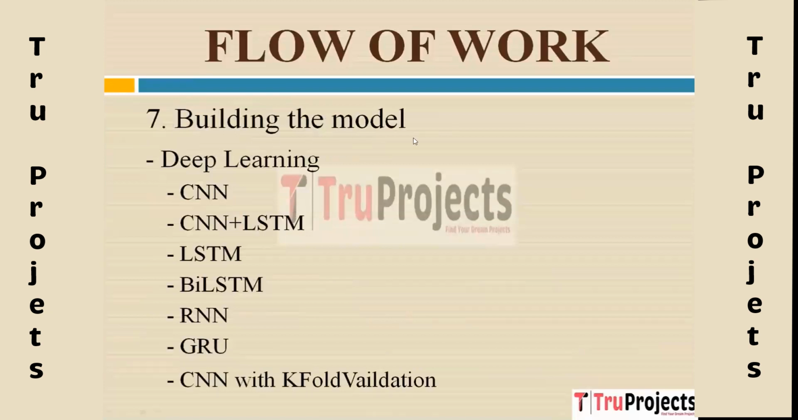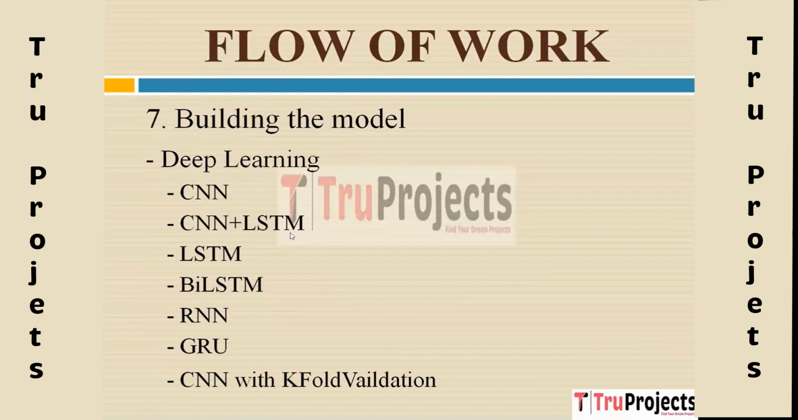Seventh, building the model. Coming to the building model module, in this module, a range of machine learning algorithms are used to build the model. Here in deep learning, first we have the model which is named CNN, which stands for Convolutional Neural Network, a deep learning architecture commonly used for image and video analysis. It uses convolutional layers to automatically learn features from the input data.